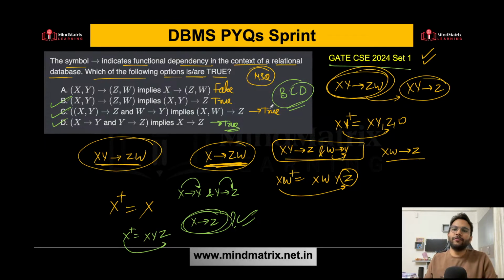Is this clear to all of you? That was the MSQ question. Yes, BCD is the correct answer. Very simple question. So you can see inferred or not, implied or not are the same thing. And these type of questions are frequently asked.